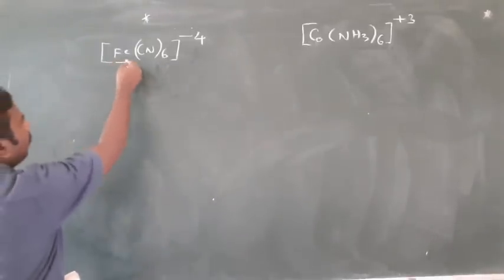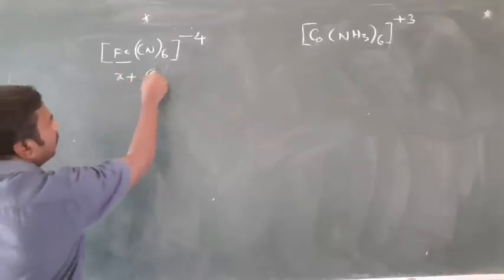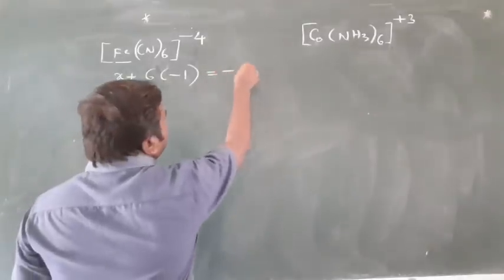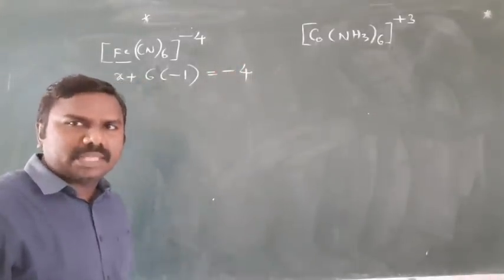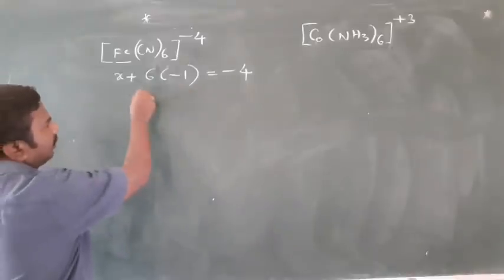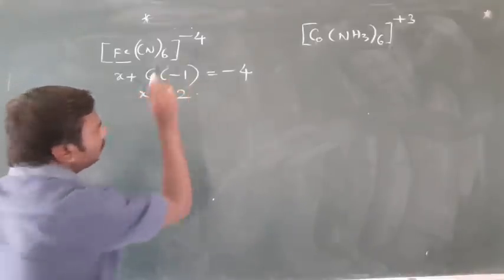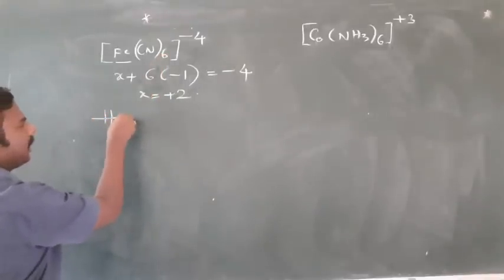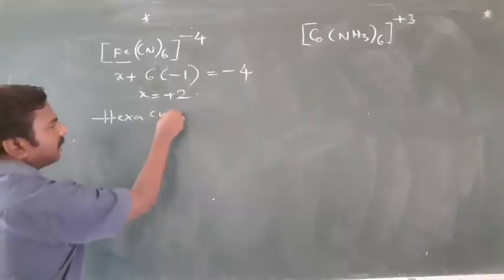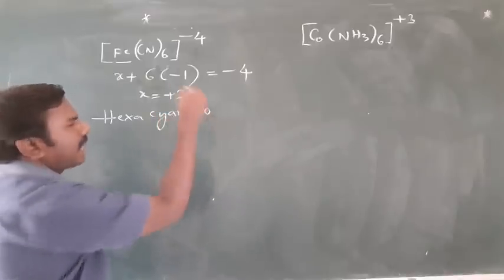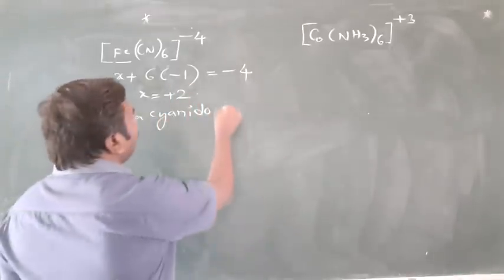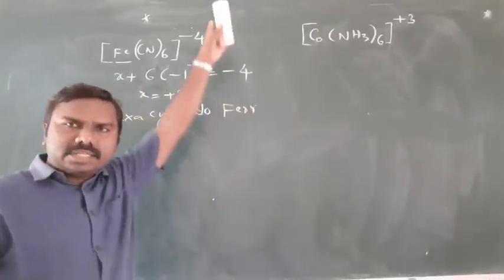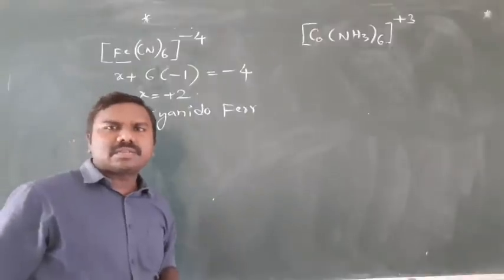Before going to ligand number, x plus 6 into cyanide minus 1. The charge equal to minus 4, charge must be equalized. x minus 6 equal to minus 4, x equal to plus 2. Then ligand's name, number first, hexa. Cyanide is converted into cyanido. Ferrous, actually, it is a negative complex ion, that's why ferrate.